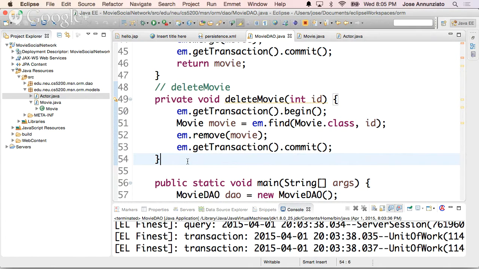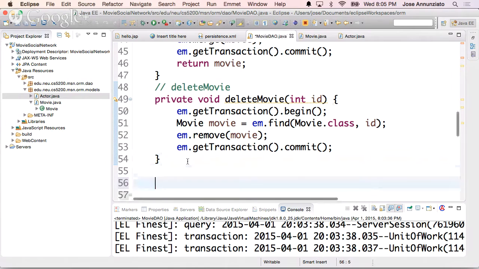Definitely we'll need to be able to add and we'll need to be able to remove. We'll need to be able to add an actor. We'll also be able to remove an actor. We need to retrieve those things. So let's first create a private void add actor.